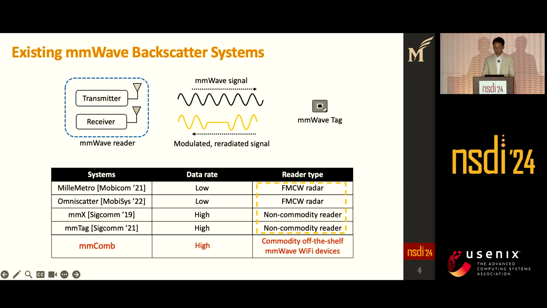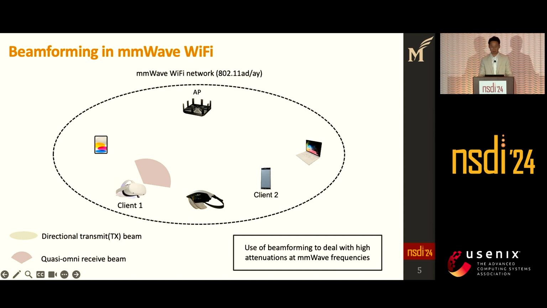Our mmComb is the first high-speed mmWave Wi-Fi backscatter system using commercial Wi-Fi device. Since existing mmWave Wi-Fi devices are used as a reader, it improves adaptability and ease of integration. Let me briefly explain how a mmWave network operates. mmWave Wi-Fi networks use directional antennas because of the large path loss of high frequency.